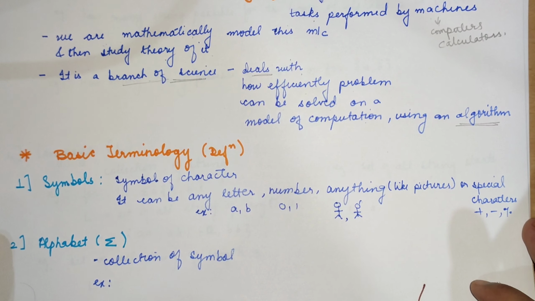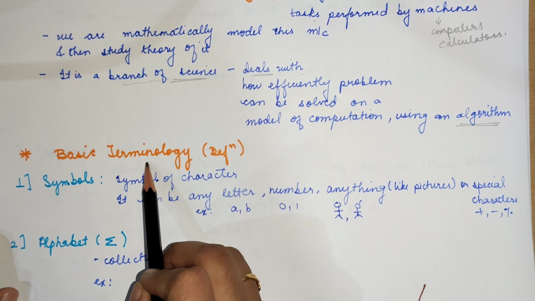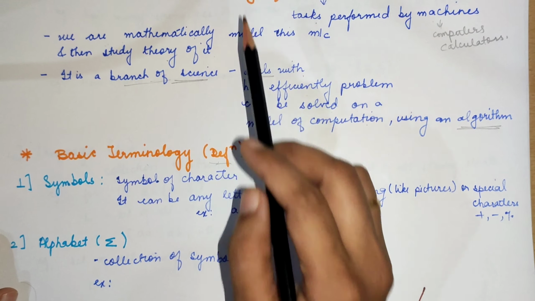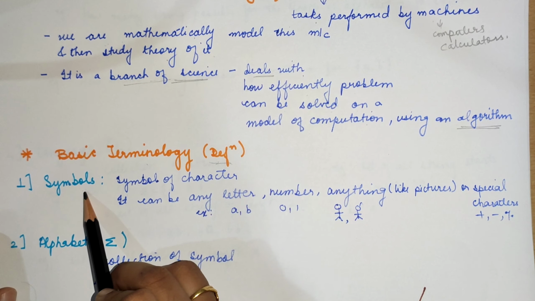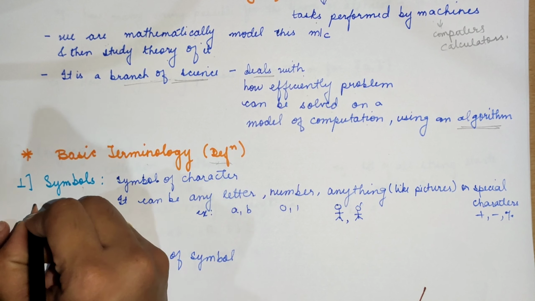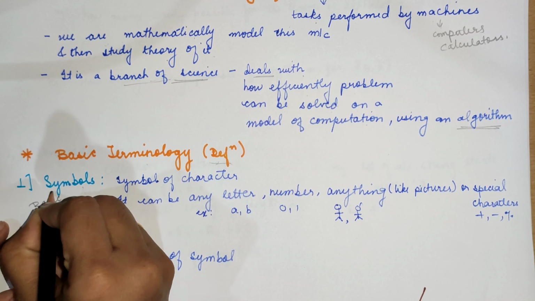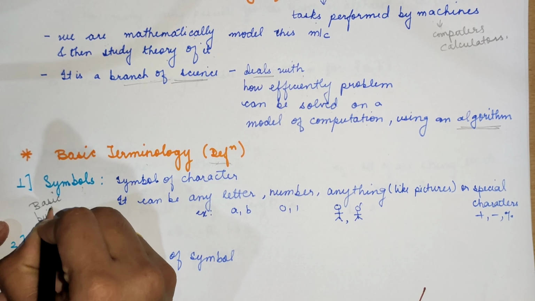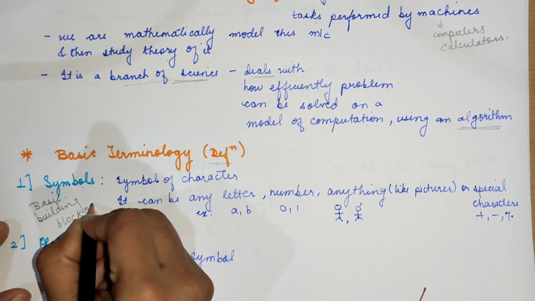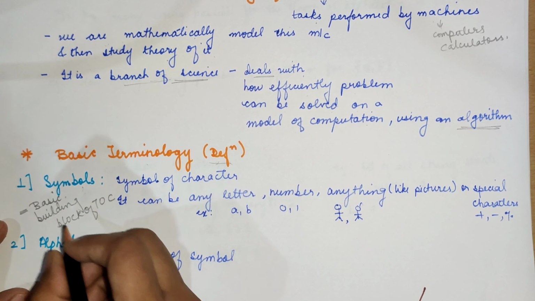Some basic terminologies or definitions you should know before dealing with the TOC subject. So, what are some basic terminologies? First is a symbol. Symbol is nothing but a basic building block of theory of computation.